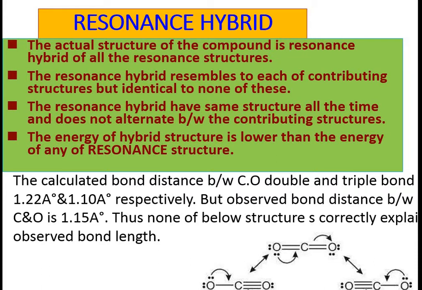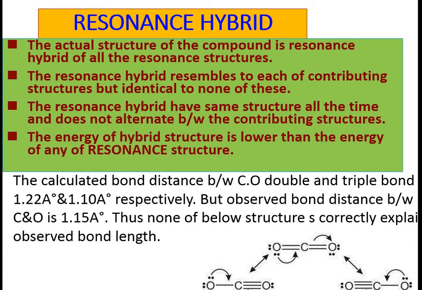The resonance hybrid structure resembles all the canonical structures, but is identical to none of these. The resonance hybrid has the same structure all the time and does not alternate between the contributing structures.